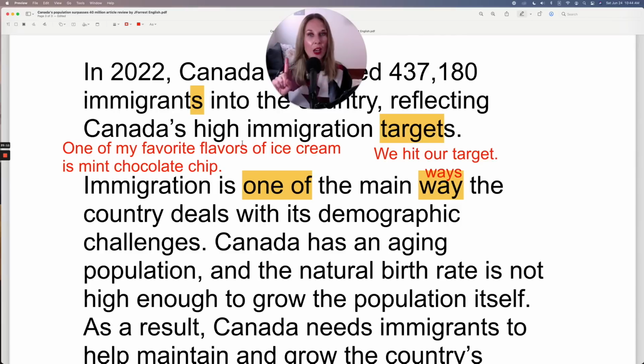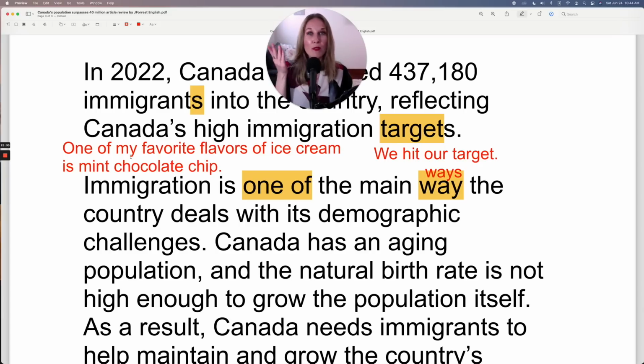So my noun has to be plural. Flavors. One of my favorite flavors of ice cream is, we use is because is matches one. One is. And then you provide one option. So I wouldn't list 2 or 3 flavors. I only list one. Mint chocolate chip.